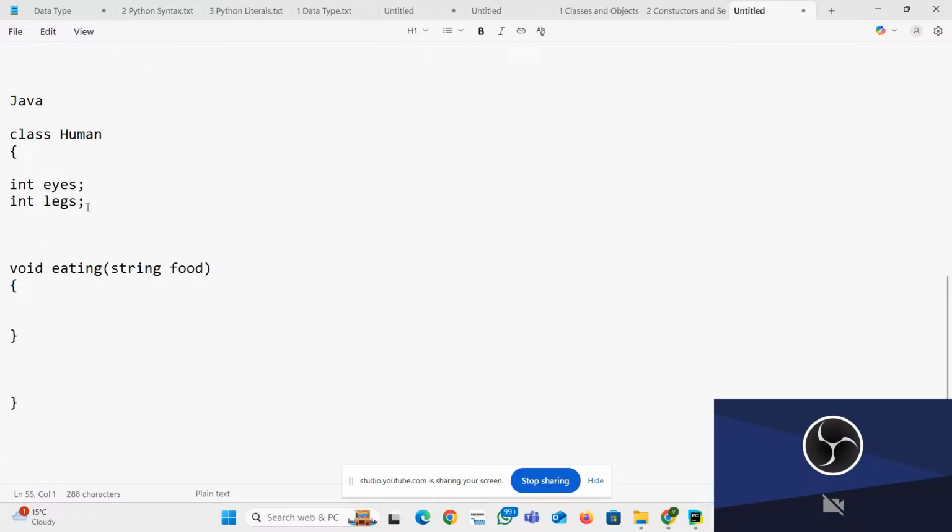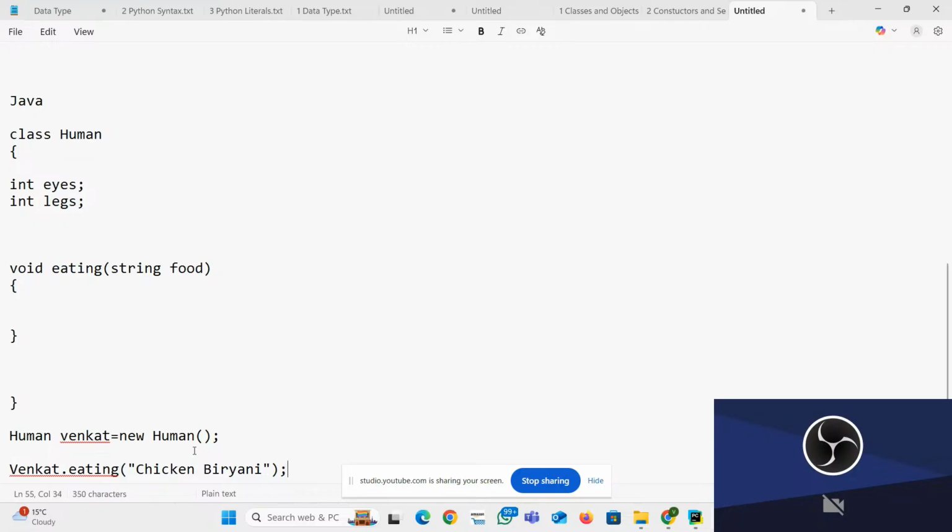Now, how do we create the object? You create Human Venkat equals new Human. Then how do you call that method? You call Venkat.eating with chicken biryani.